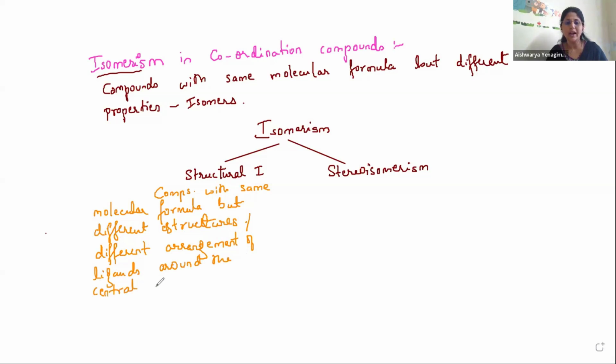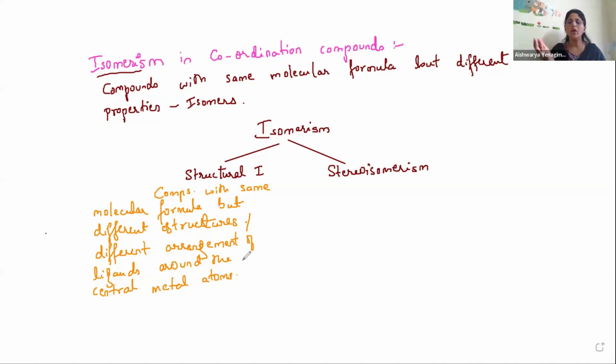Depending on the arrangement of ligands around the central metal atom we have structural isomers, and these structural isomers are further classified as ionization isomerism, linkage isomerism, coordination isomerism, hydrate isomerism. We will be studying them one by one.